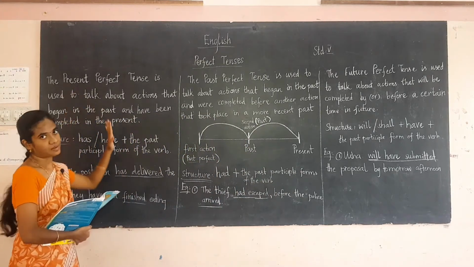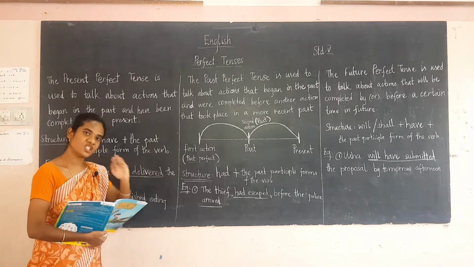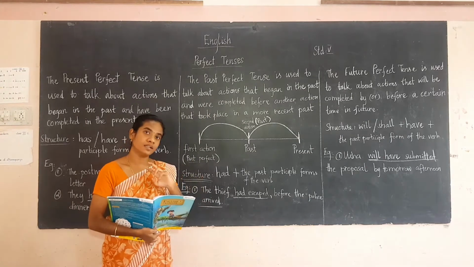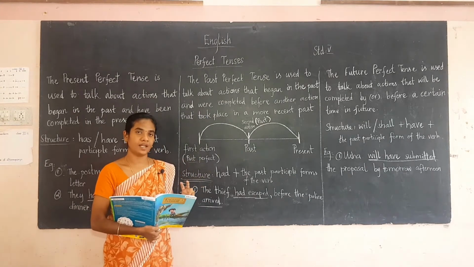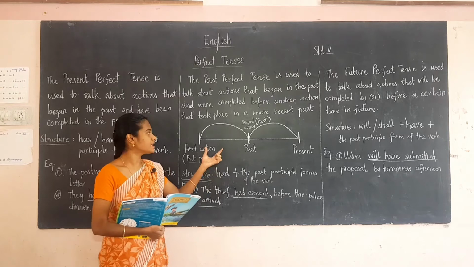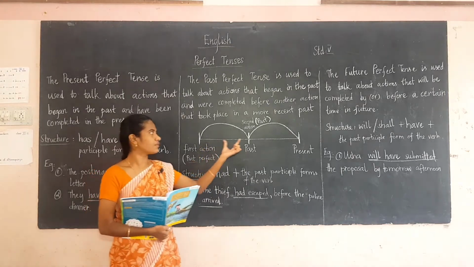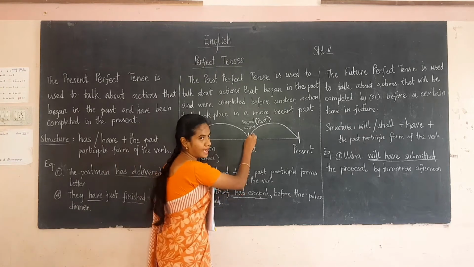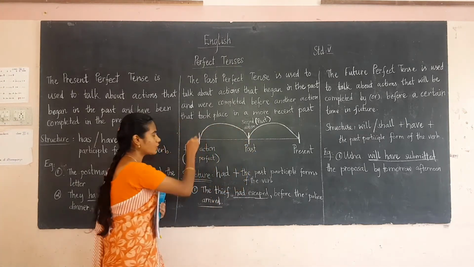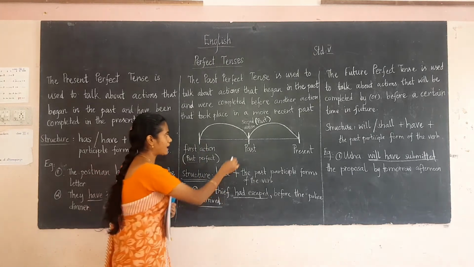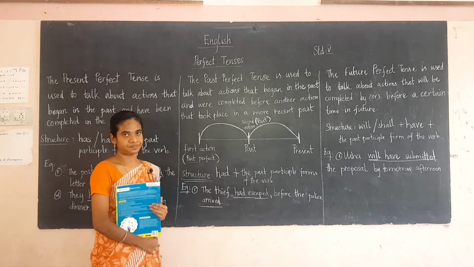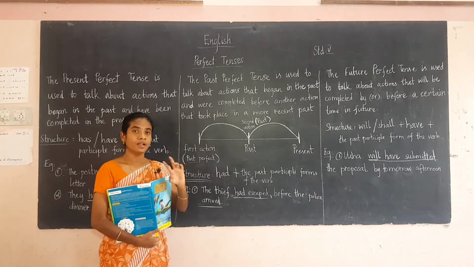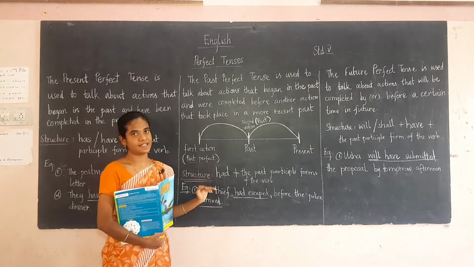The present perfect means an action that has just been completed. And the past perfect means there are two actions that take place in the past. For the first action you have to put the past perfect, and for the second action the past tense. So this action is completed before another action that took place more recently. Further, you have to use the past perfect tense. So you have to remember the two actions that took place in the past.